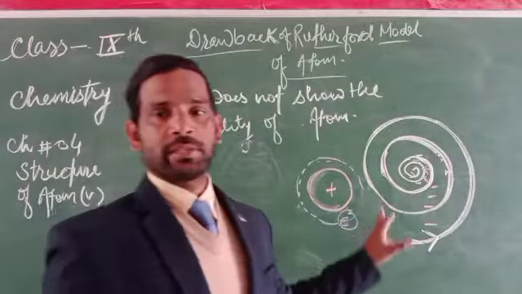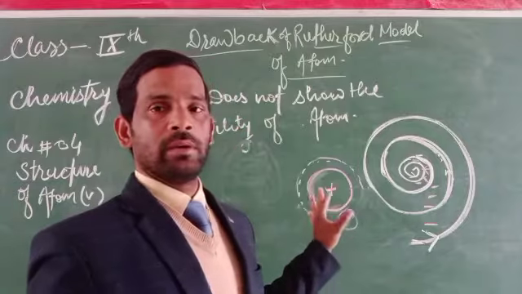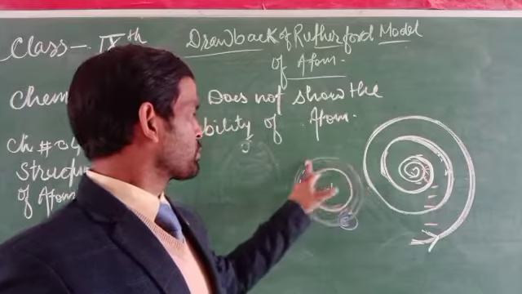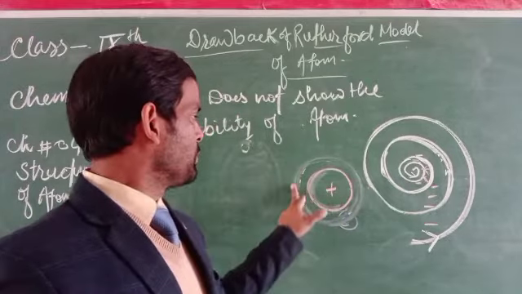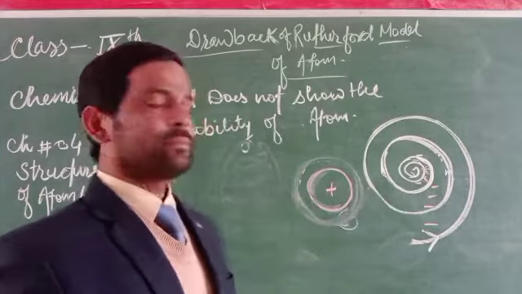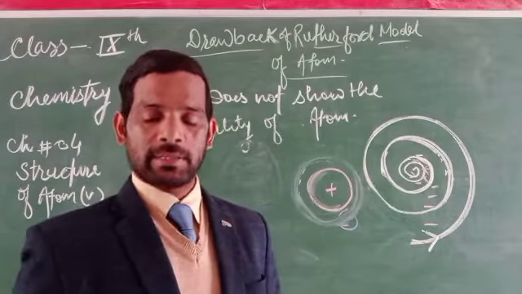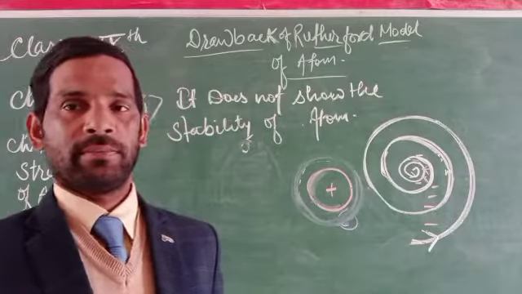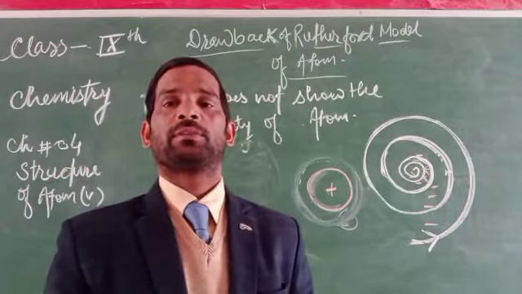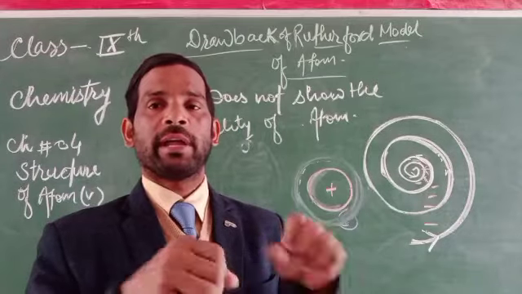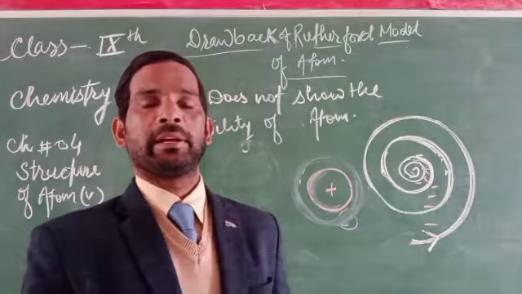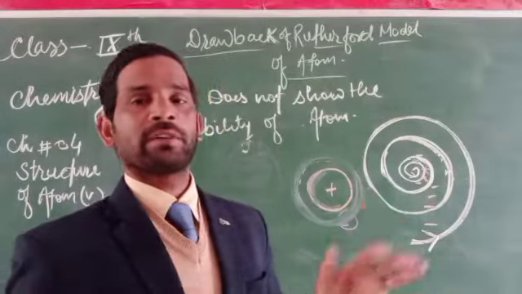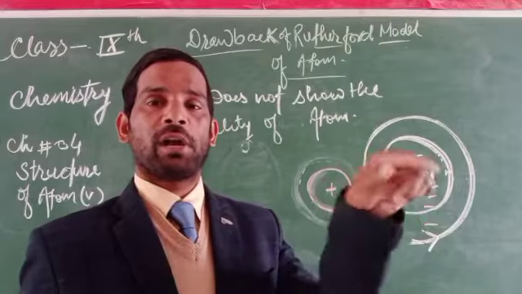As we have discussed, when electrons revolve around an atom, they are charged particles that lose or radiate energy. Why? Because they get accelerated, and due to the acceleration there will be a loss of energy. Certainly the loss of energy happens. If there is a loss of energy, the speed of the electron will also decrease.